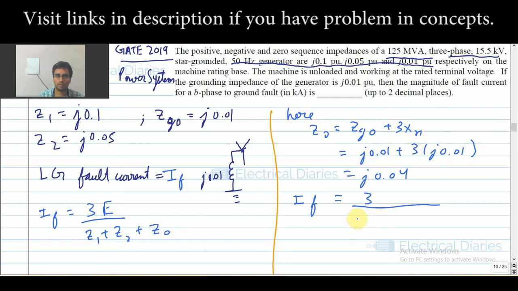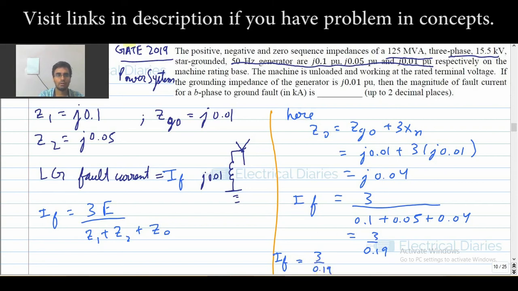Z1 is 0.1... oh, sorry, Z1 is 0.05 plus 0.04. So what you will get is 3 upon 0.19. So your IF in per unit, remember it always comes out in per unit, will be 3 upon 0.19.